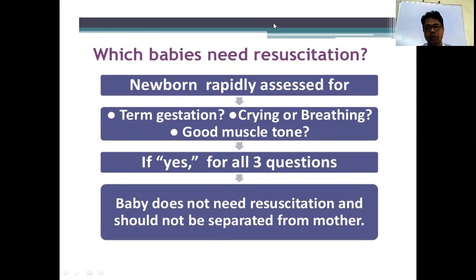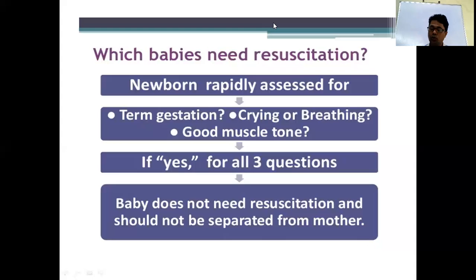If it is a term baby, you have to start from 30% oxygen. If it is a preterm baby, you have to start 100% oxygen. So you have to give oxygen supply. With oxygenation, if the baby has improved, then you stop oxygen and send the baby to routine care. So that is one way.